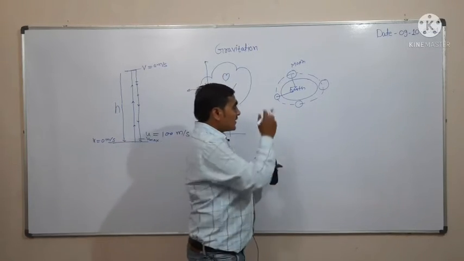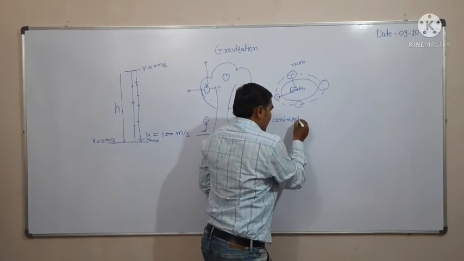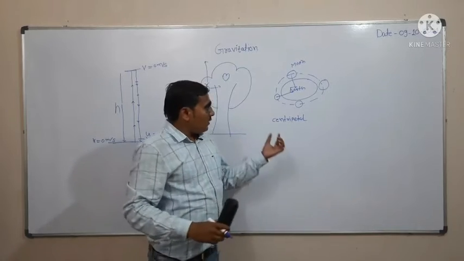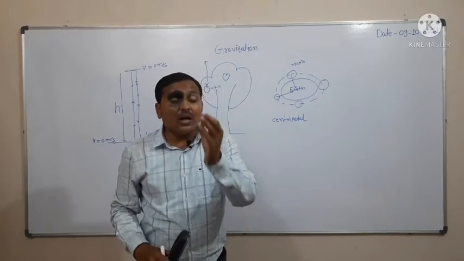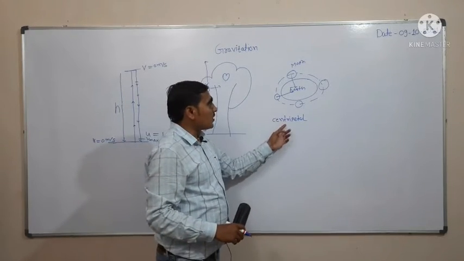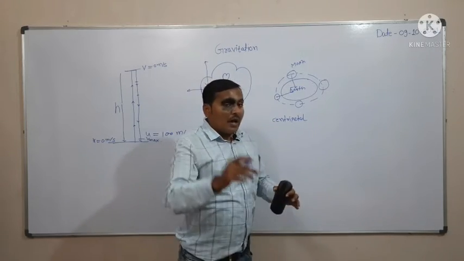And this centripetal force is caused by the earth's gravitational attraction.